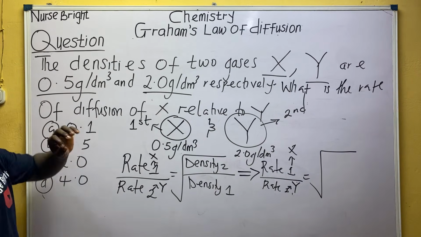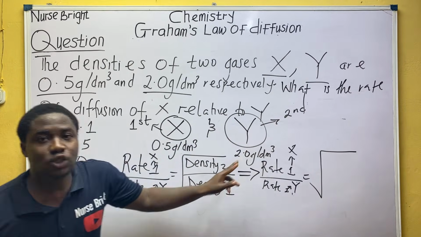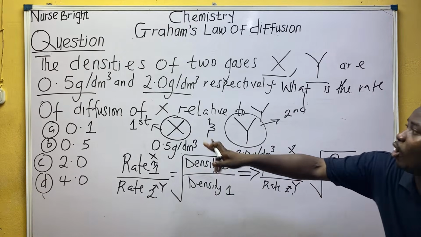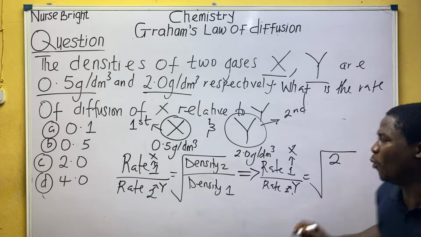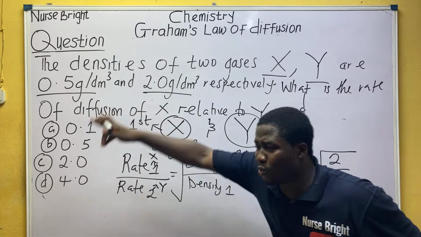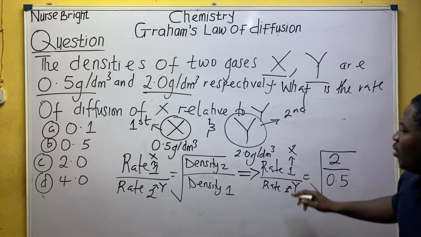Who is density 2? Is it not 2 gram per dm cube? Over density 1, who is the first density? 0.5, everybody.